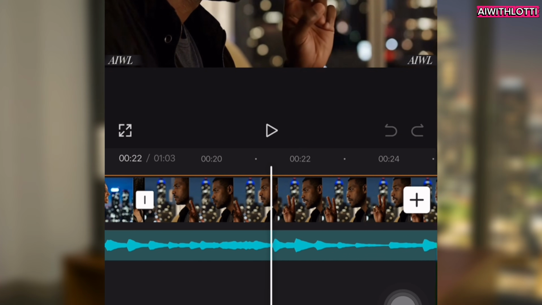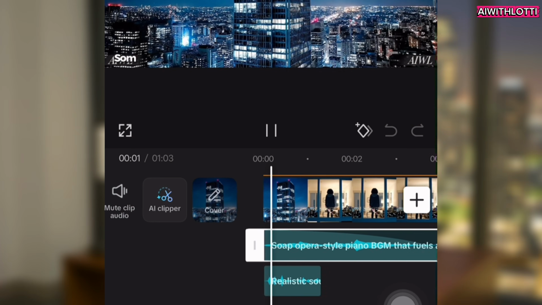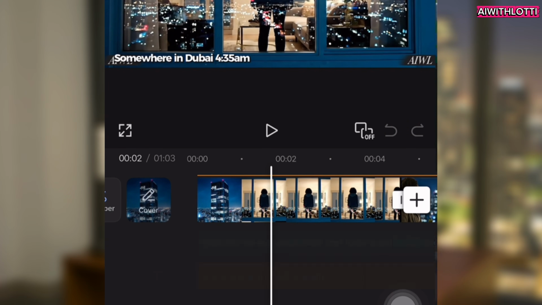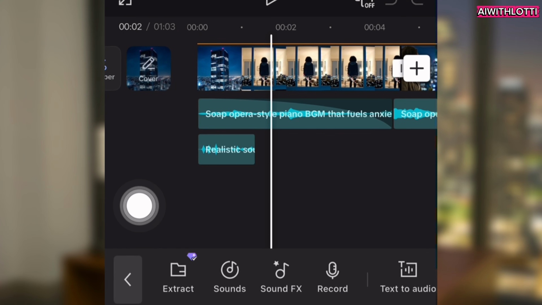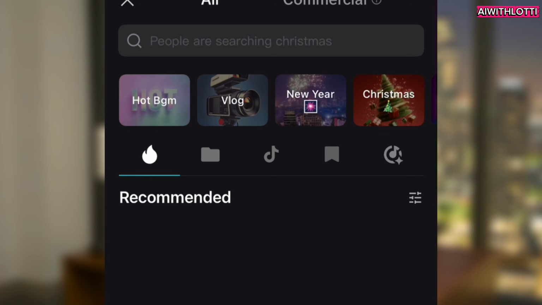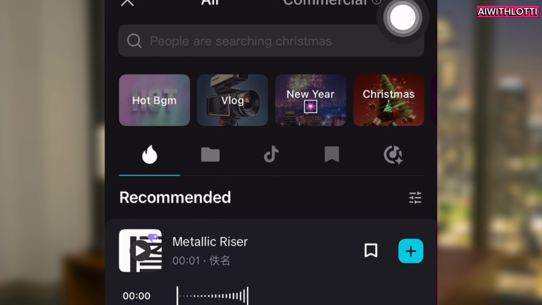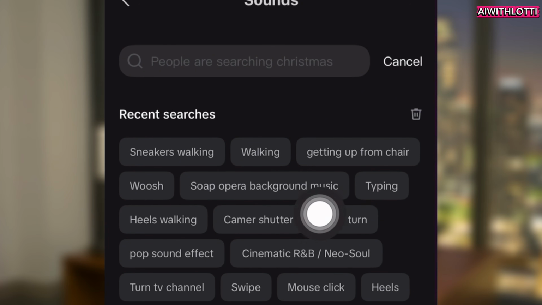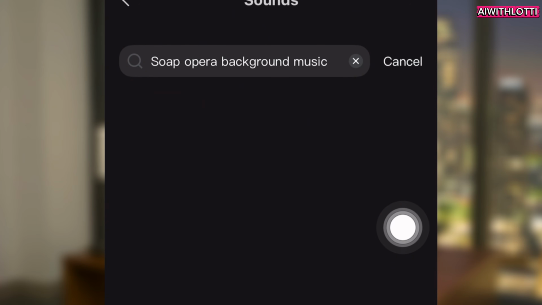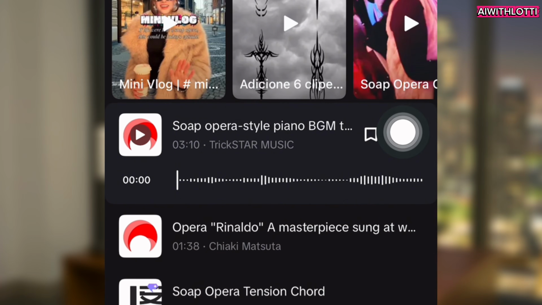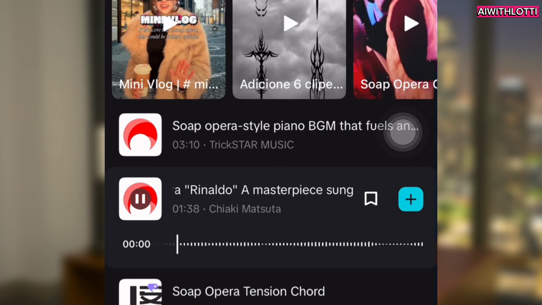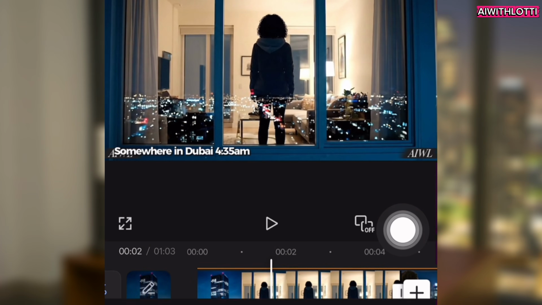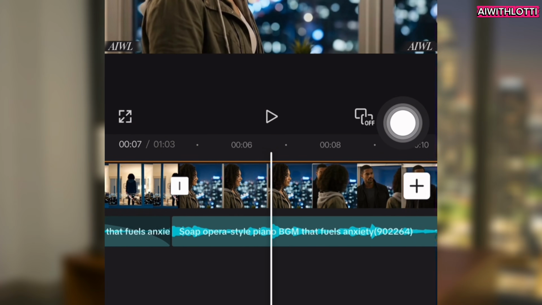Sometimes when you generate the videos on VO3, it will give you little sounds of background music, but I added my own, as you can hear. I just went down to the bottom of CapCut. I clicked on audio, then I clicked sounds, and then I typed in soap opera background music. You will get a whole bunch of them that pop up, and you can use whatever ones you want. I'm pretty sure they're all copyrighted, but just to play it safe, I usually stick to the white and red ones because those ones are owned by CapCut. This is the one I used. And then I just added it in like this.